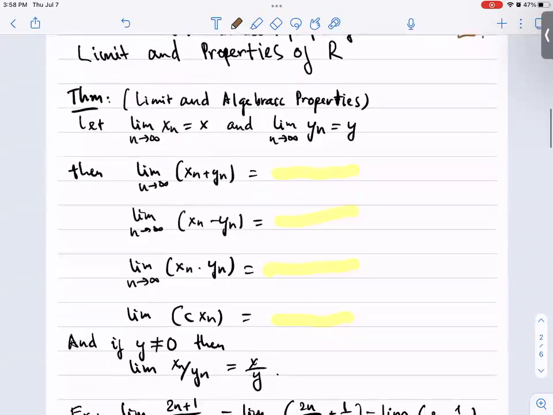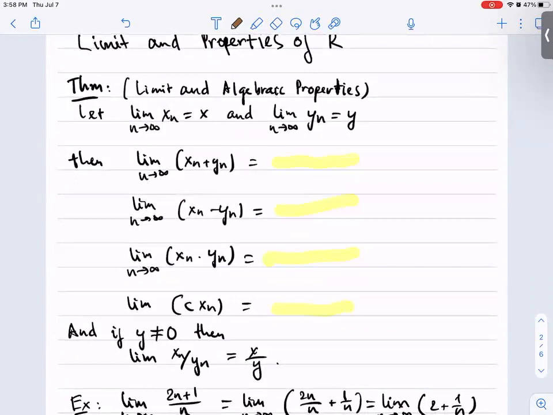Now we're going to have several statements which tell us how the limit interacts with properties of the real numbers. The first theorem is about the limit and algebraic properties.